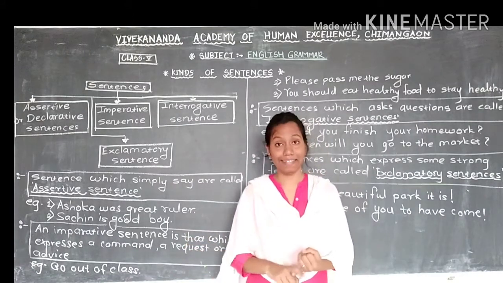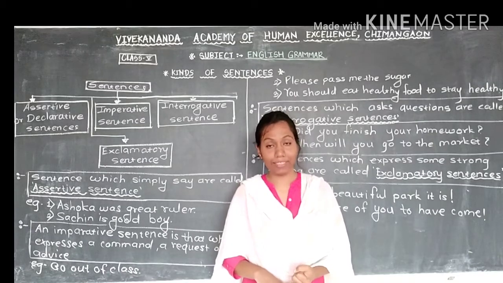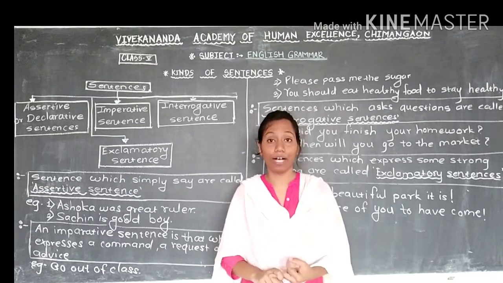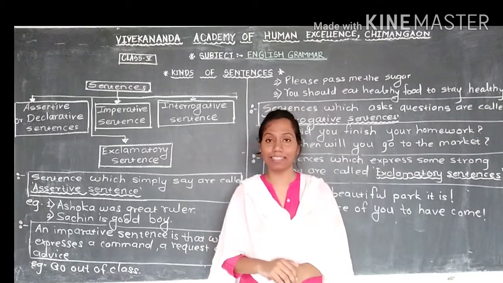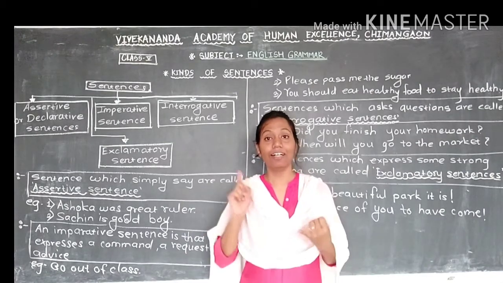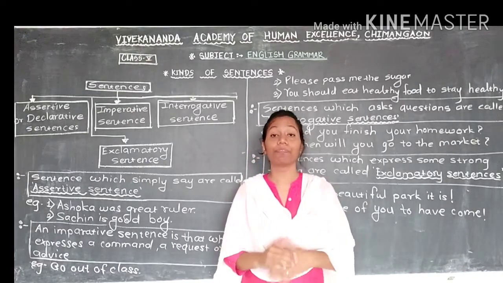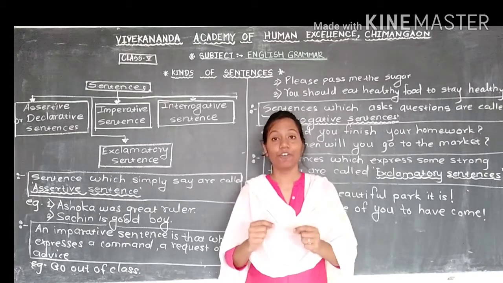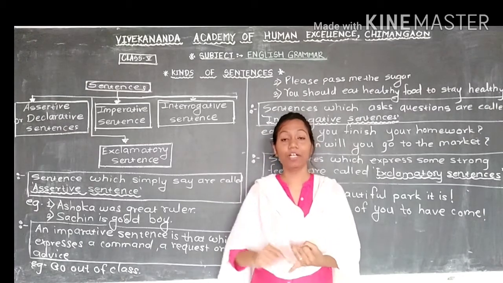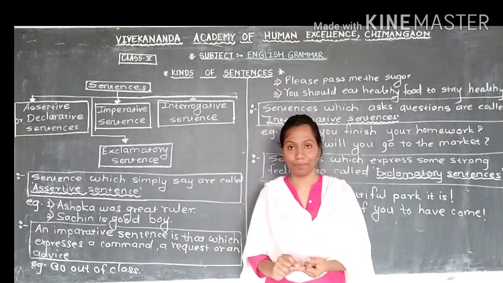So if the sentence is giving an order, meaning command, or making a request, or giving an advice, those sentences we call imperative sentences. This is so simple. Assertive means a sentence which simply says something, and imperative sentence means a sentence which gives command or request or an advice.